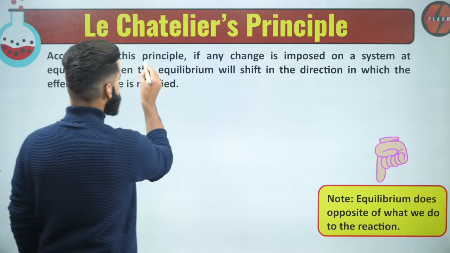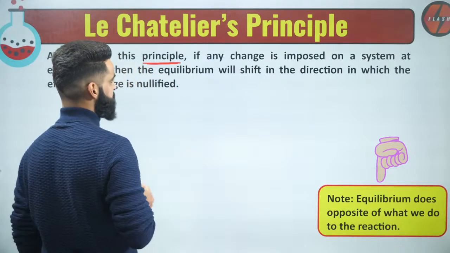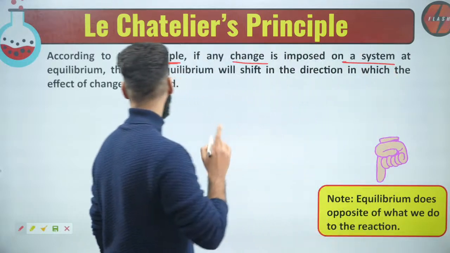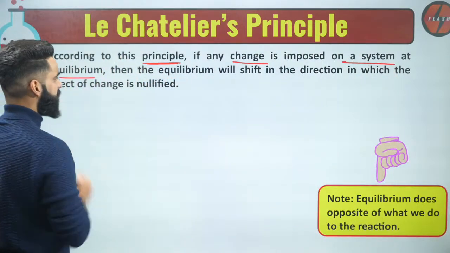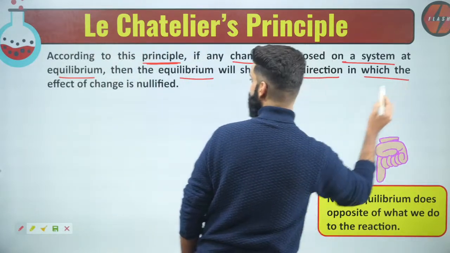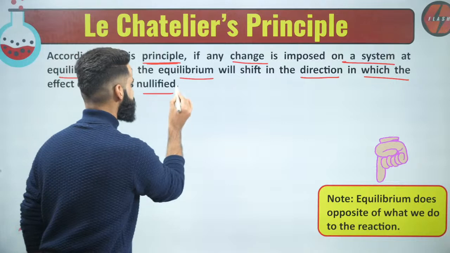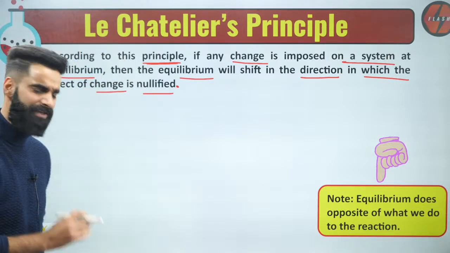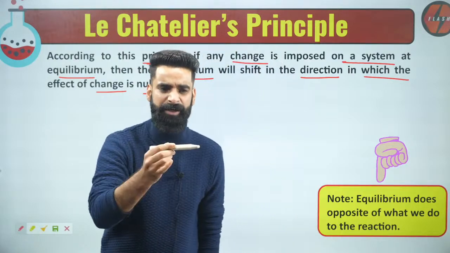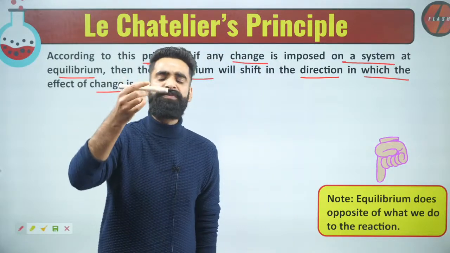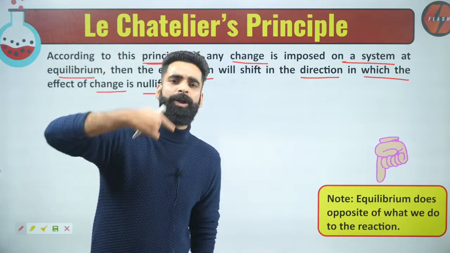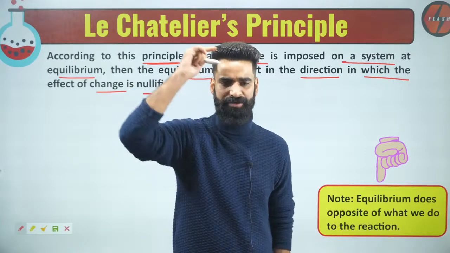See, according to this principle, as per its statement, if any change is imposed on the system at equilibrium, then equilibrium will shift in the direction in which the effect of change is nullified. What does that mean? Whenever I have any system at equilibrium, if you try to change the equilibrium state of the system, equilibrium always tries to regain its position.